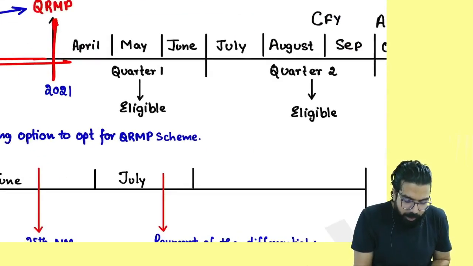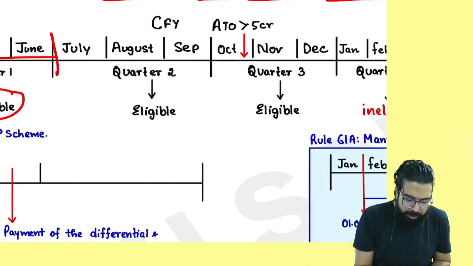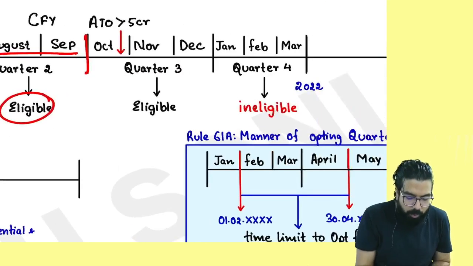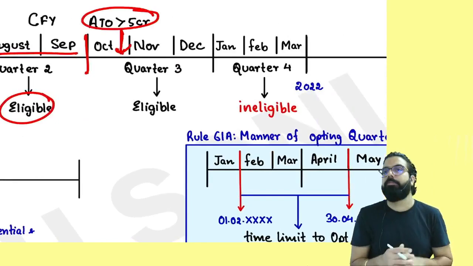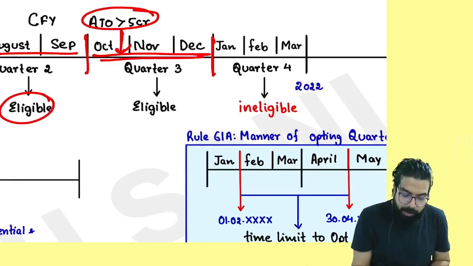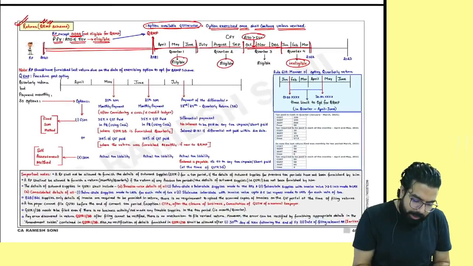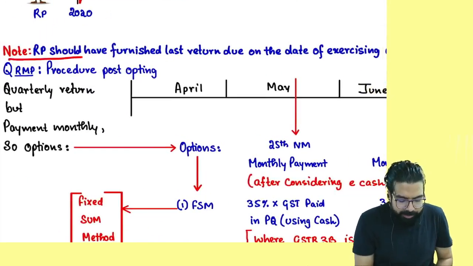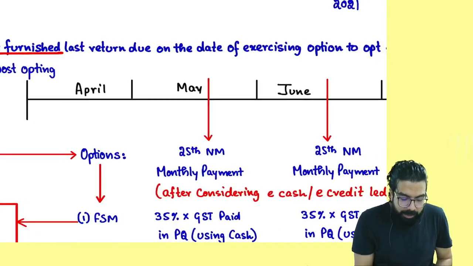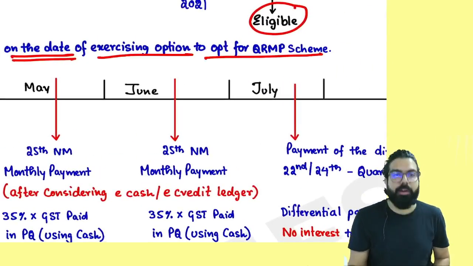Next. Sir, first quarter I am under QRMP. Okay, you are eligible. Second quarter I am under QRMP. Eligible. Third quarter I cross my aggregate turnover. That quarter you can still be under the QRMP scheme, but the next quarter you will become ineligible. Sir, always remember, the registered person should have filed the last return on the date of exercising the option to go for QRMP.